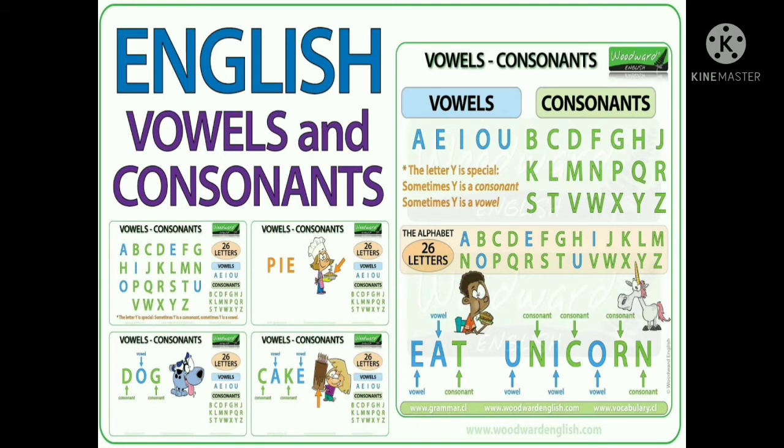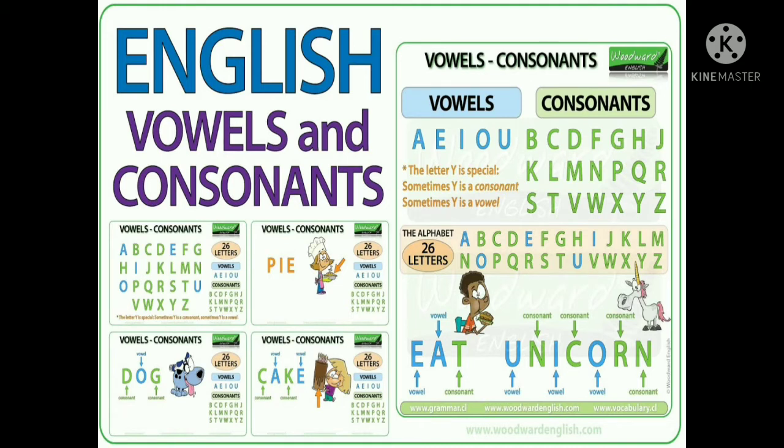in these letters there are 5 vowels: A, E, I, O, and U, and the rest are all consonants. So a vowel means a single unit, the smallest single unit of a letter, that comes from our throat, and all the rest are consonants, that are 21 consonants.